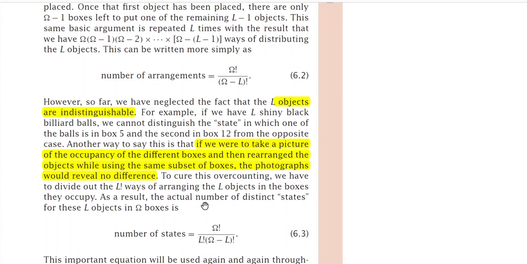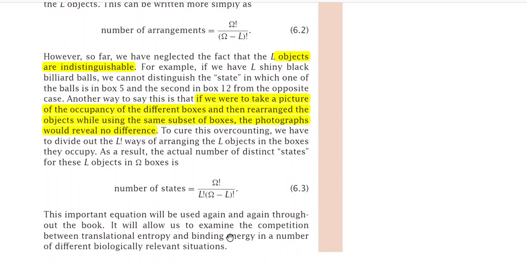As a result, the actual number of distinct states for these L objects in omega boxes is omega factorial divided by L factorial times omega minus L factorial. So this is actually like the FD distribution in statistical mechanics. I request the viewers to read that particular distribution again to have a clearer idea. But this distribution will be used again for studying some different biological systems.